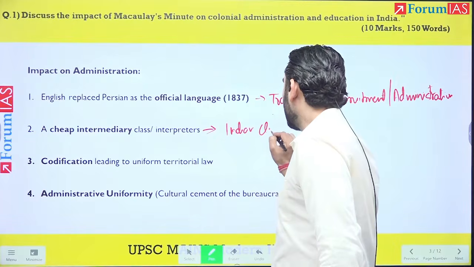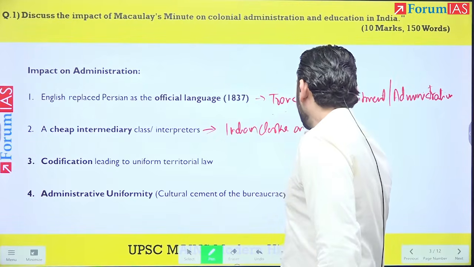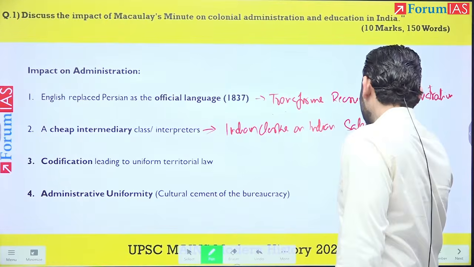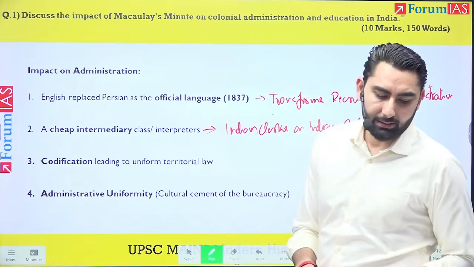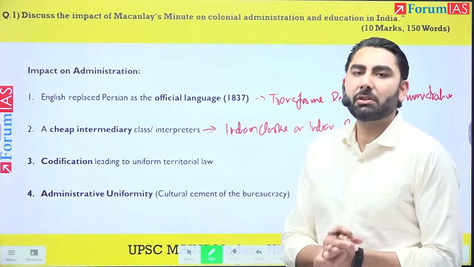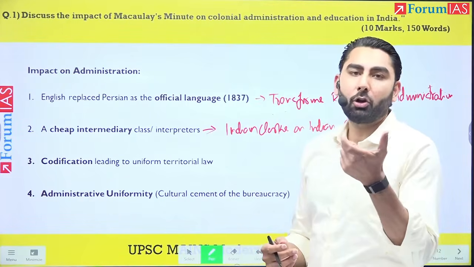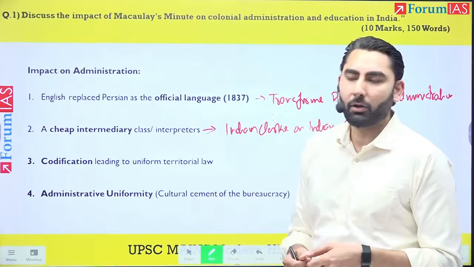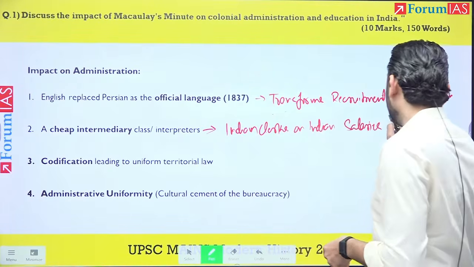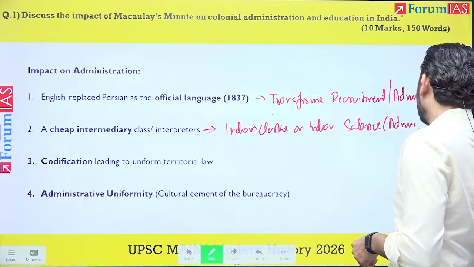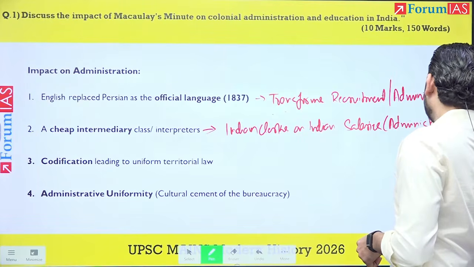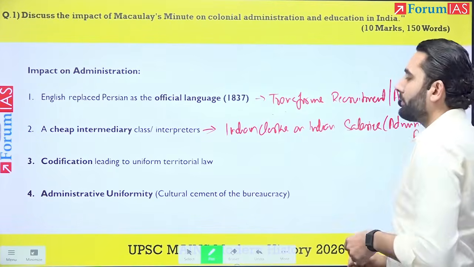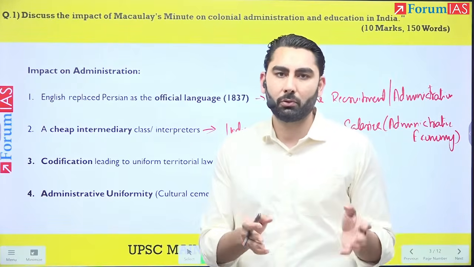What we call this? The Indian clerks on Indian salaries, right? Which we call as empire on the cheap, right? Overall, whether the company or the British Crown, this is again under the empire on the cheap. This leads to administrative economy for the British. So everything is being done in an economical way to bear the least cost to the British.